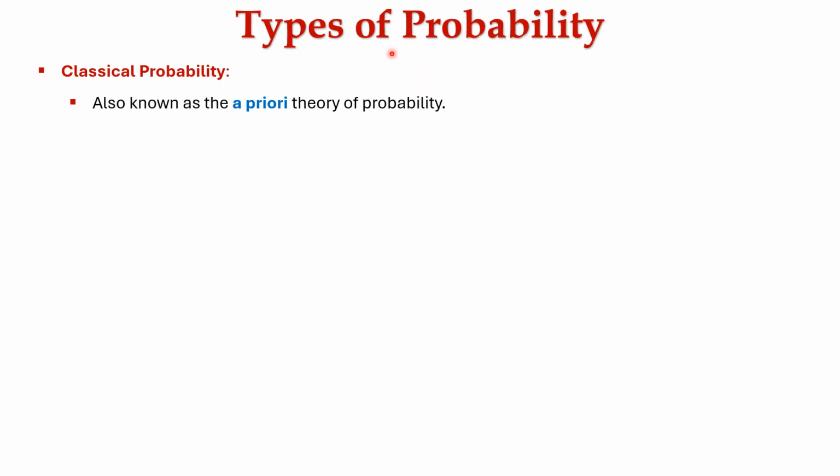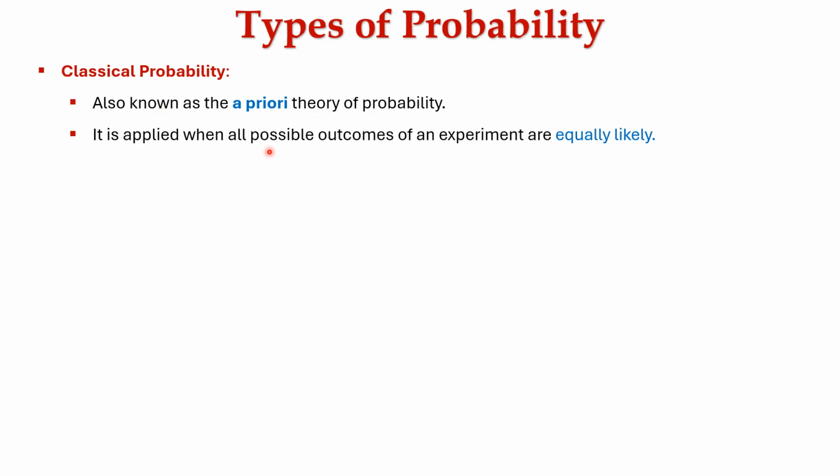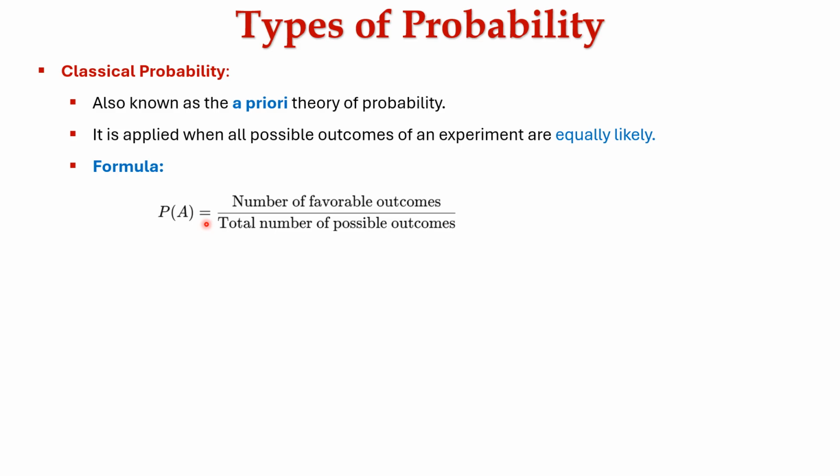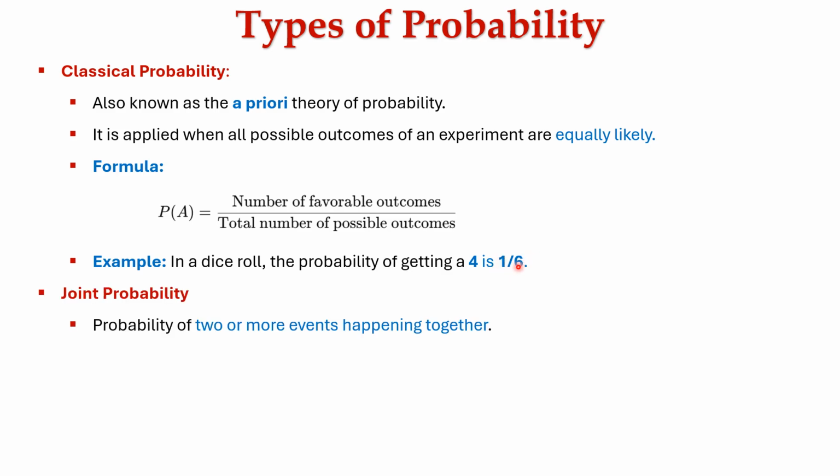Now let's learn about types of probability. The first comes classical probability. It is also known as a priori theory of probability. It is applied when all possible outcomes of an experiment are equally likely. The formula is probability of A is equal to number of favorable outcomes divided by total number of possible outcomes. Example, in a dice roll, the probability of getting a 4 is 1 by 6. Only one side shows 4 out of 6 sides in a dice.